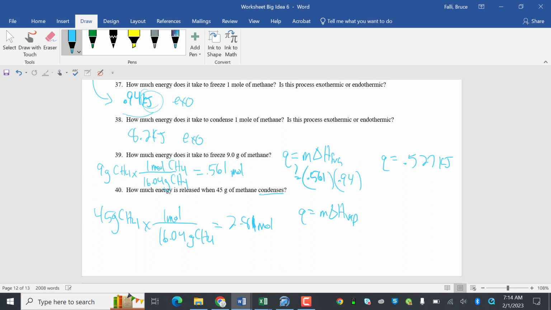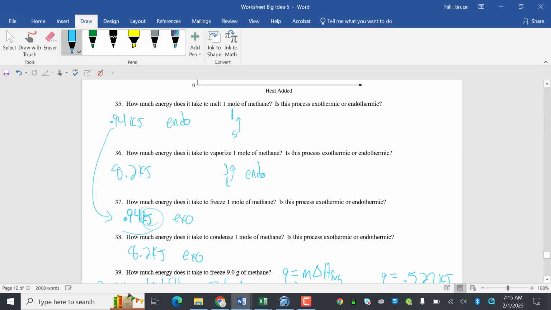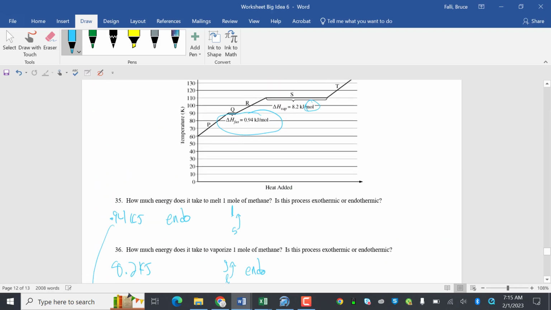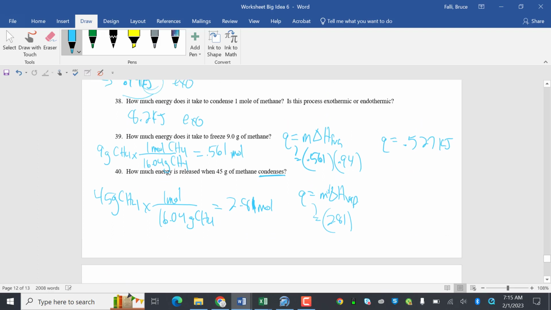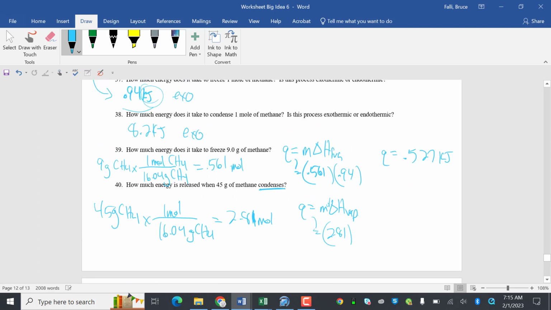It's vaporization because you're unboiling it. So we're using moles here, because that is what they gave to me per mole. That's why I'm using kilojoules for what it comes out at. So 2.81 times 8.2 is 23 kilojoules.